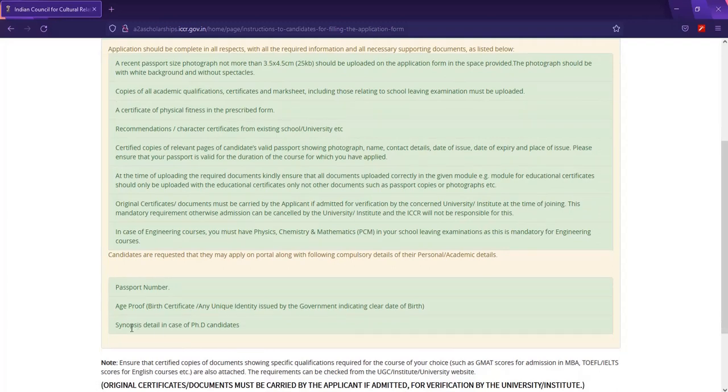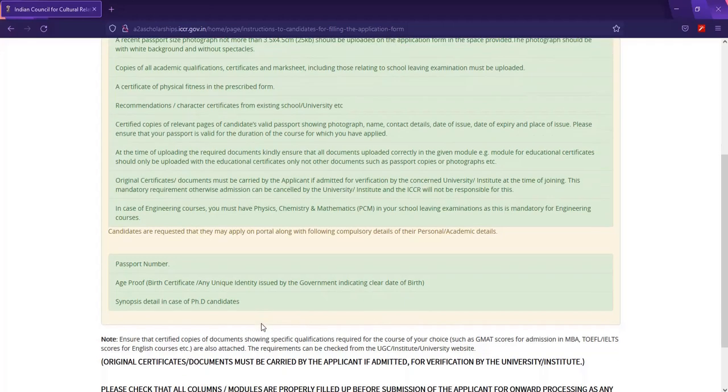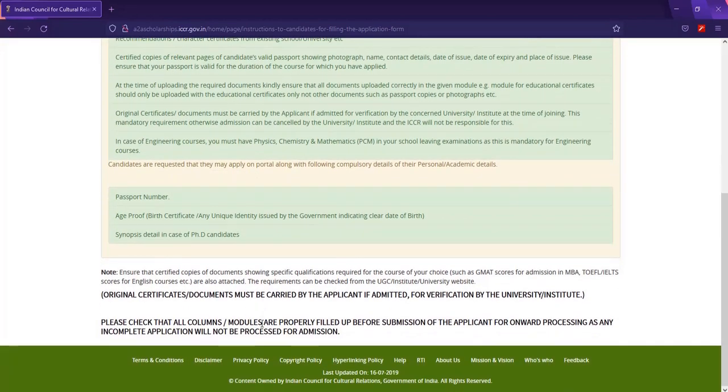You have the synopsis, your details. In the case of a PhD candidate, you have to provide your programs, your course framework, what are the things you're going to do and other stuff, because that's where they will determine your eligibility. So here it says, ensure that